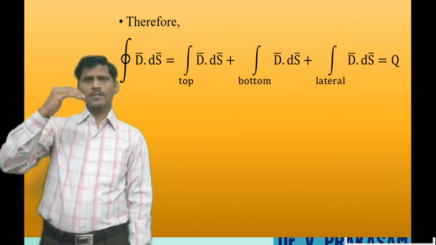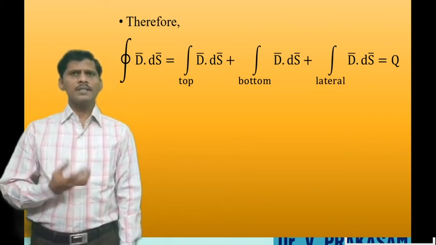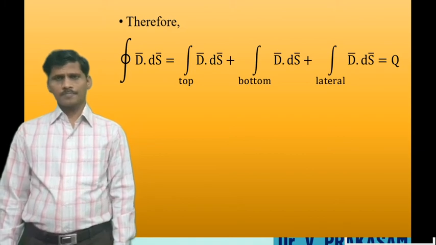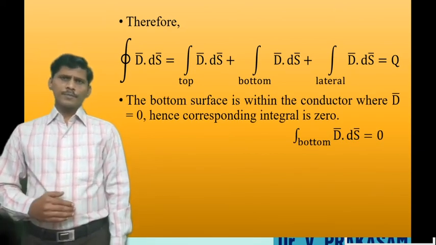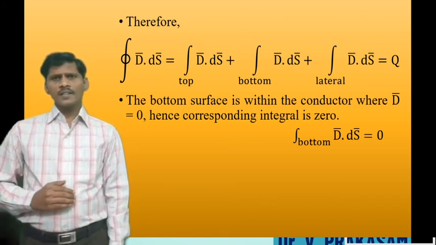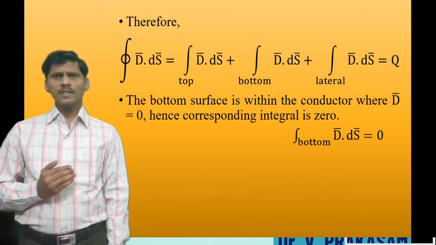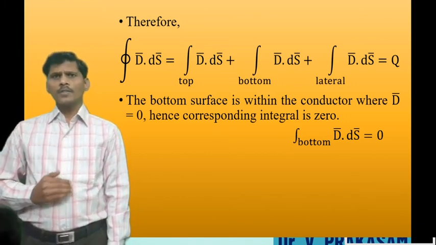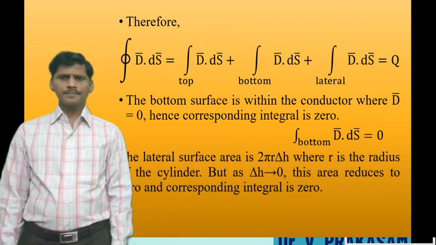The area of the top of the Gaussian surface and the bottom of the Gaussian surface is the same, that is delta S. The bottom of the Gaussian surface is inside the conductor. Inside the conductor there is no electric flux density. Because of that, the bottom surface integral of D dot dS is equal to 0.